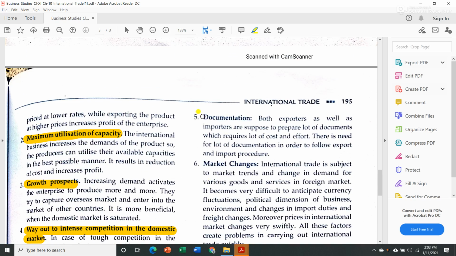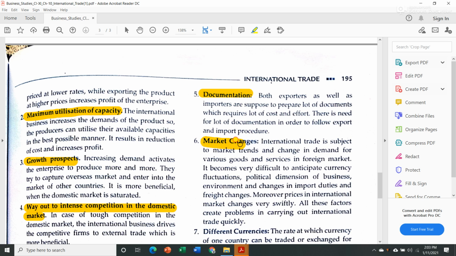Then next we have documentation. Both exporters as well as importers are supposed to prepare a lot of documents, which requires a lot of cost and effort. There is need for a lot of documentation in order to follow export and import procedure. Now we know that you have to get a license for exporting and importing, so there is a lot of documentation as well. Then next is market changes.